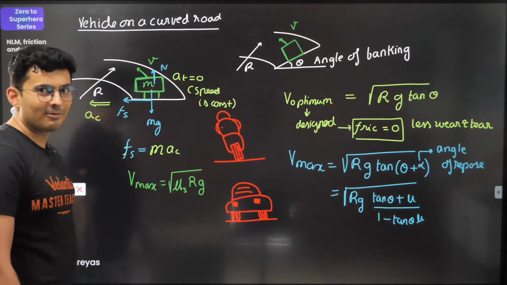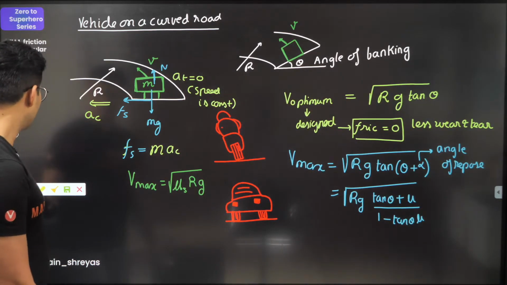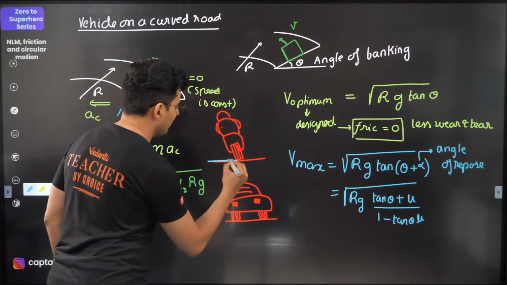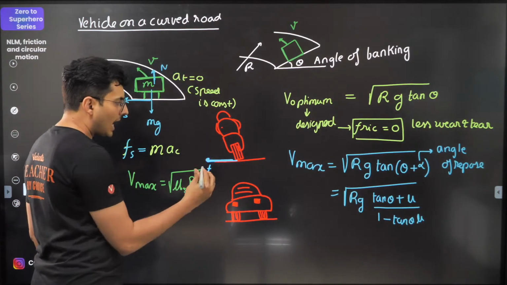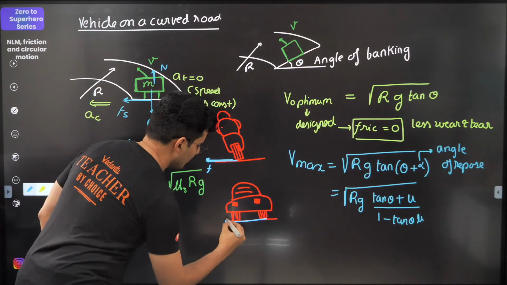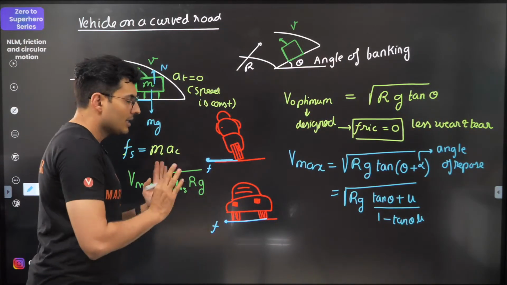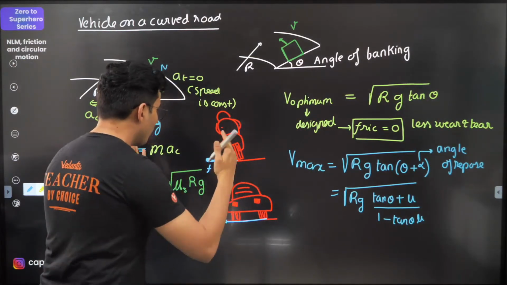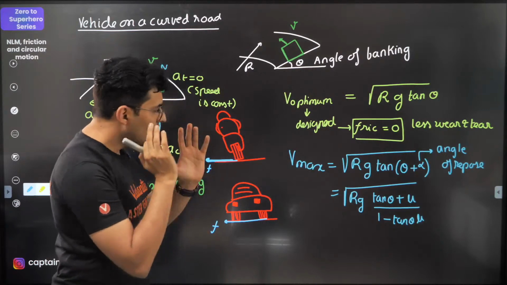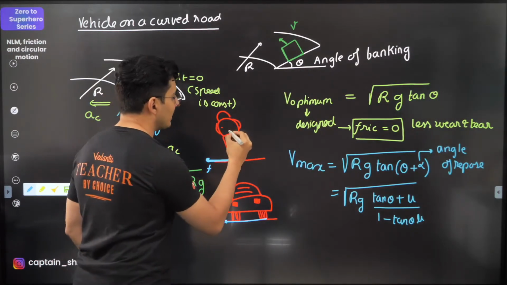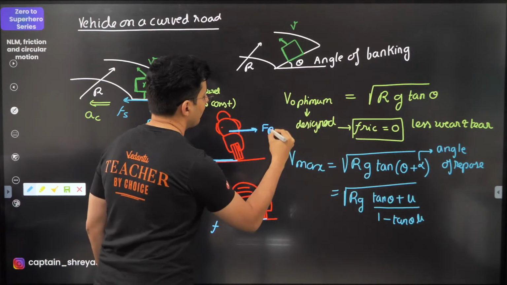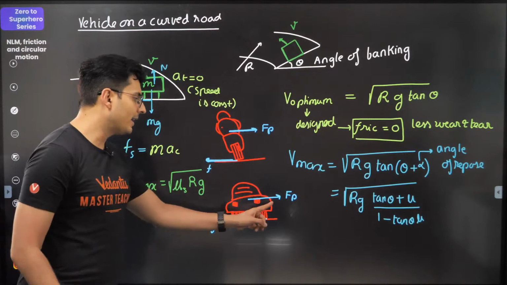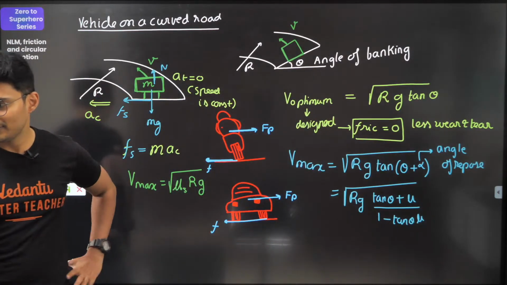When you are going on a curved track, what you need is basically a centripetal force. Here, that centripetal force is provided by friction, and here also there is friction. If you look at it from the rotating frame, it becomes easier to understand why you need to bend. Here there is no bending required. If you are in the rotating frame, you will realize that there should be a pseudo force Fp. Here also there should be a pseudo force Fp. Everybody understanding this? Why is the pseudo force there?